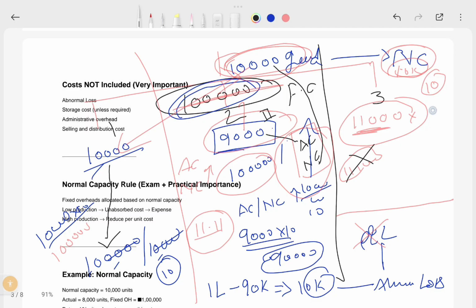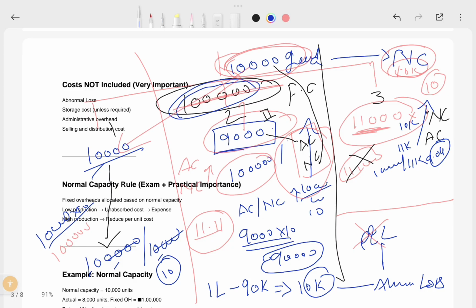If your production increases beyond your normal capacity, the same formula applies: normal capacity or actual capacity, whichever is higher. Here actual capacity is 11k and normal capacity is 10k. So we have to do 1 lakh divided by 11k. Here 9.09 is the cost per unit.